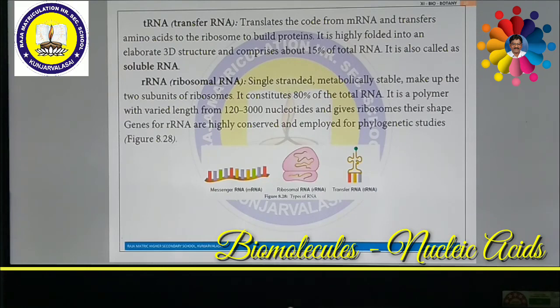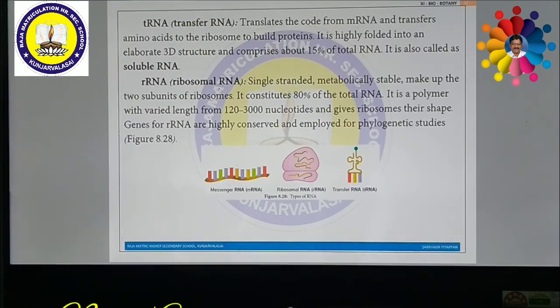It is a polymer with varied length from 120 to 3000 nucleotides, and gives the ribosome its shape. Genes for rRNA are highly conserved and employed for phylogenetic studies. That's all about this chapter, biomolecules. Thank you.